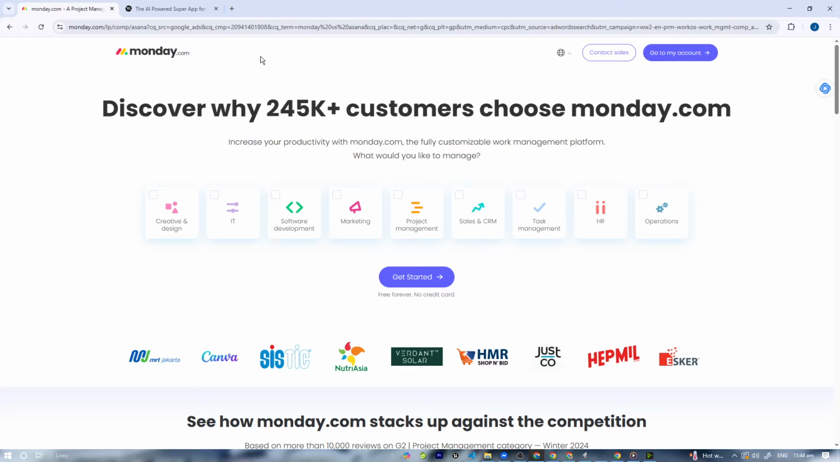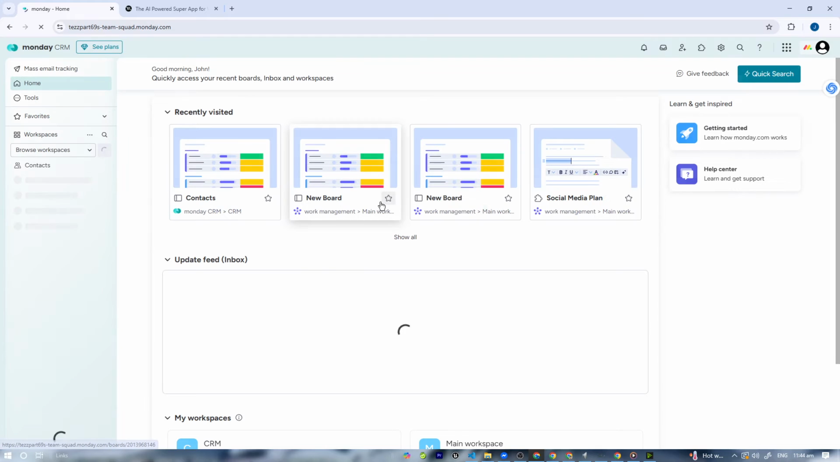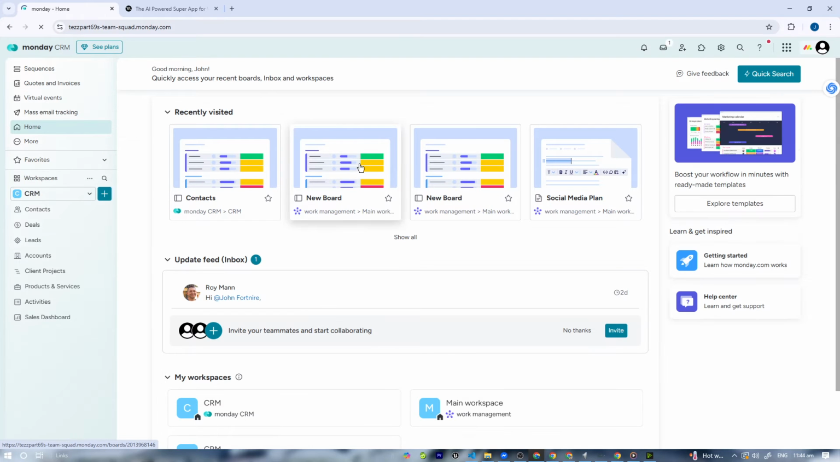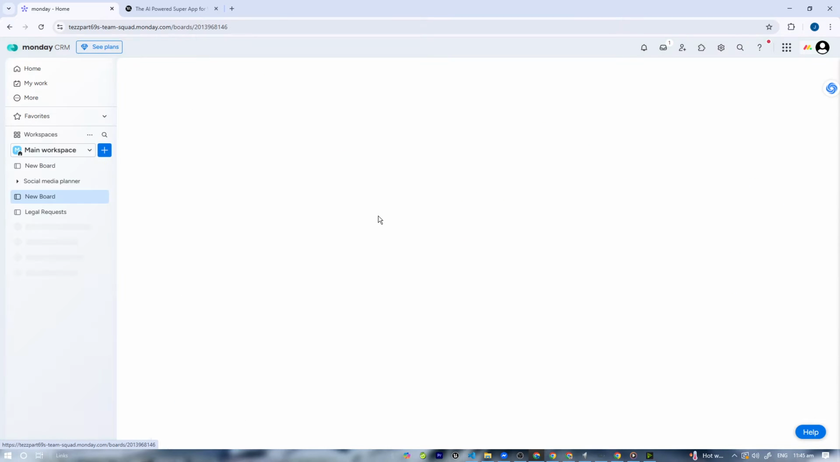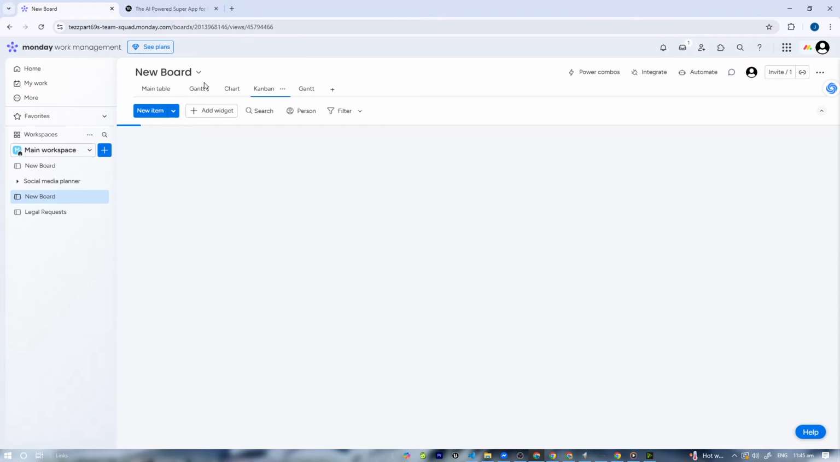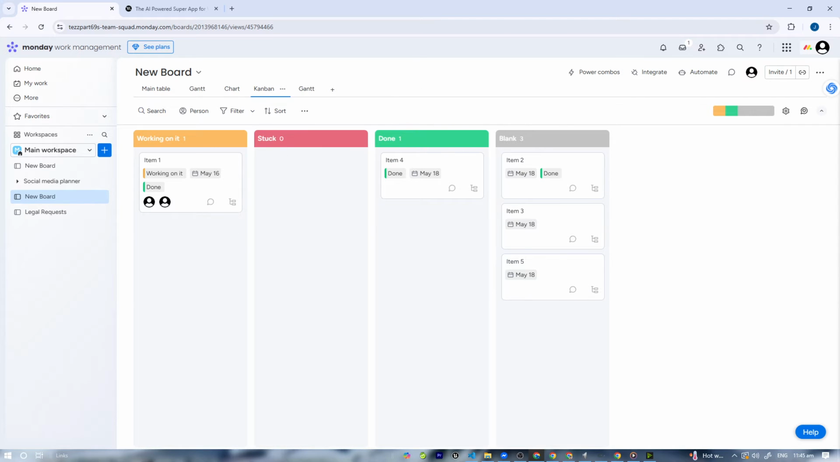So for me, Monday.com has a vibrant drag and drop interface with boards, timelines, calendars, and dashboards. You also have a CRM feature here, which is pretty cool. But I just have my table here. You have your main table, you have Gantt, you have chart, you have Kanban. So Kanban's more like Trello, but yeah, it's pretty good.